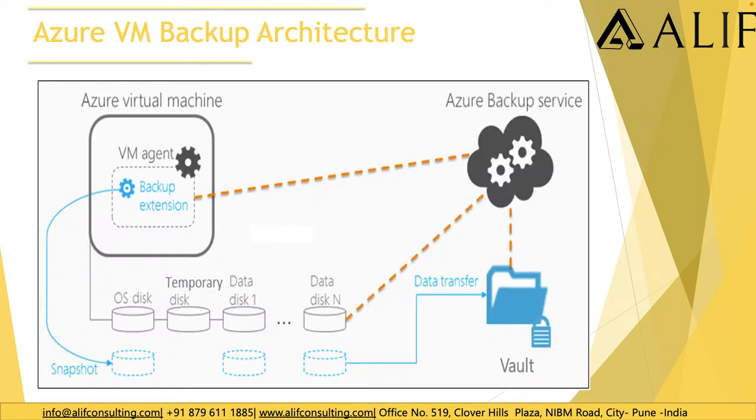Now this is how the VM architecture looks like. So you can see we have the Azure VM agent, which allows us to take the snapshot of the disk, and then it can be transferred to the backup service, and then from the backup service it gets transferred to the backend vault to which the storage has been attached.